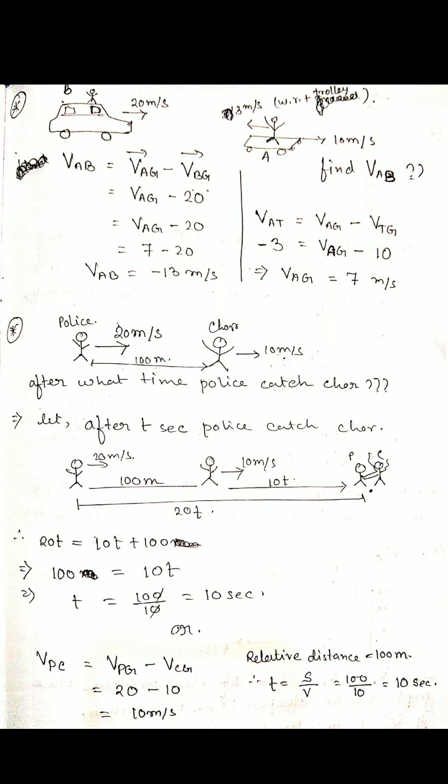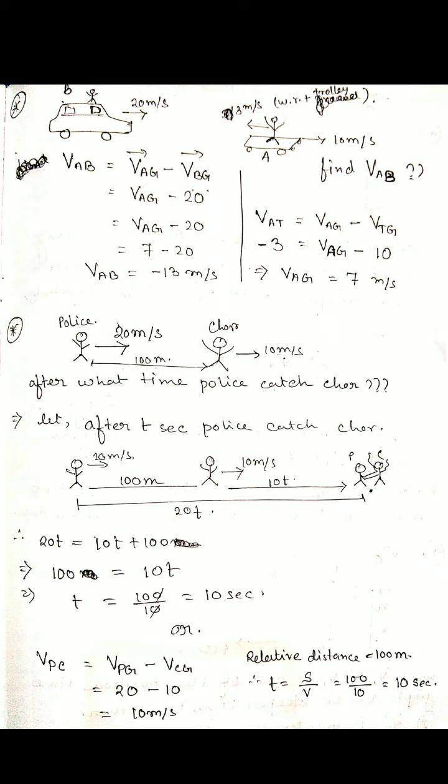Another problem: suppose a thief and police problem. One is a thief, another is a police. The thief moves with a velocity of 10 meters per second and the police run to catch that thief. Its velocity is 20 meters per second. And the relative displacement between them is 100 meters.